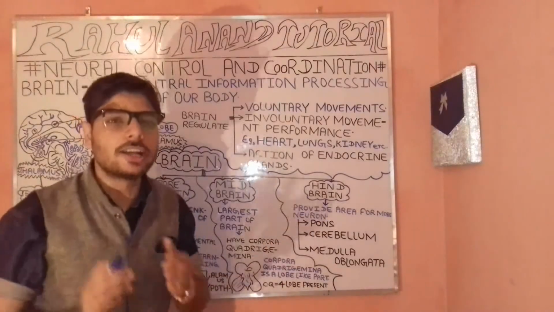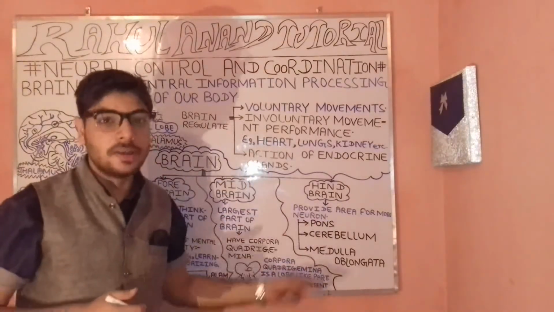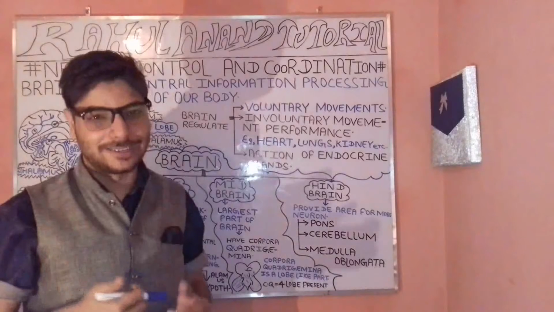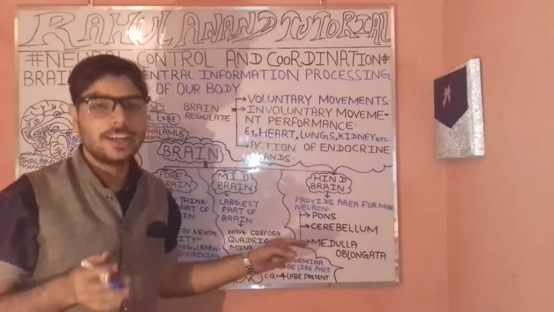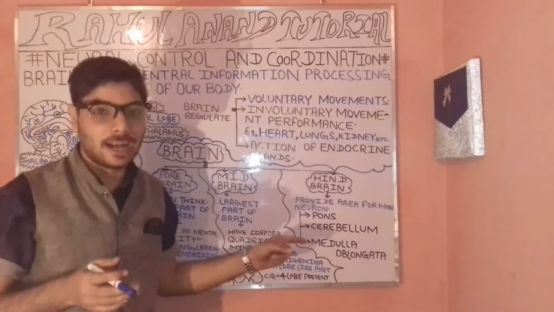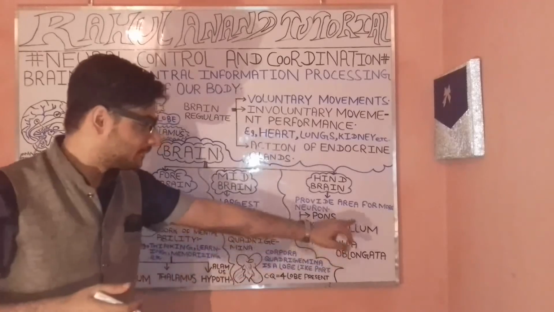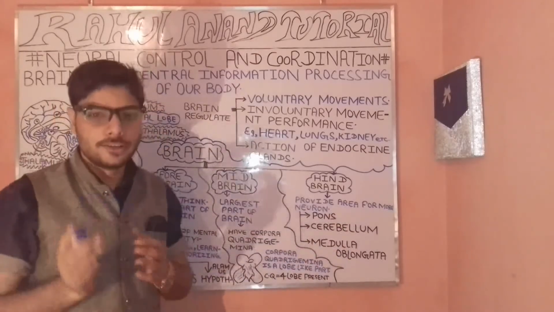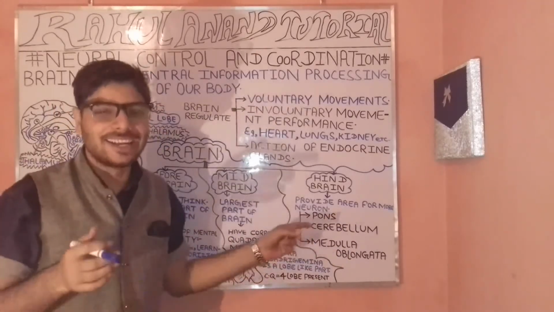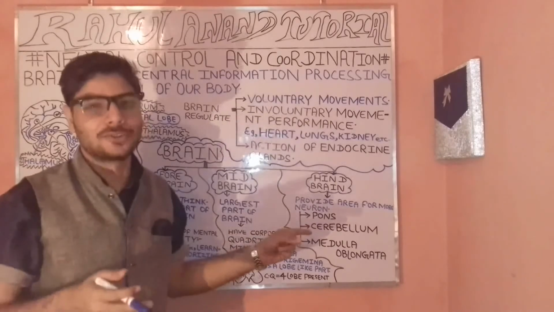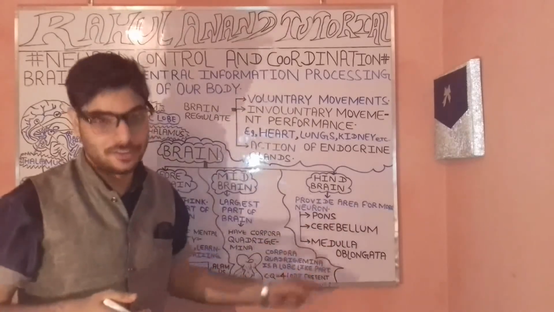Fine. Now let's proceed with reference to the third one, which is actually our hindbrain. And what is the role of your hindbrain? It provides the area for more neurons. So these are often divided into three broad categories.